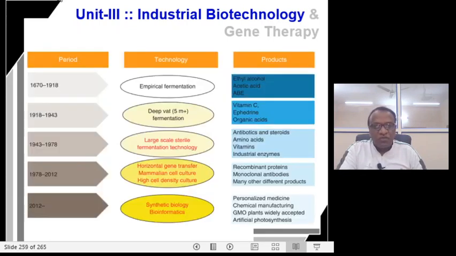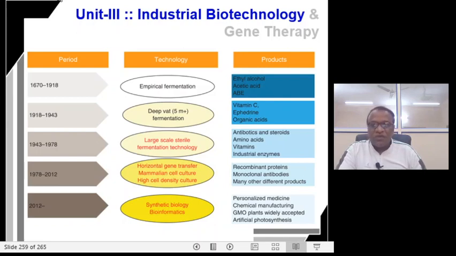Now, what are those two distinct features? One is the technology, the other one is the product. If you just look at this illustration, there are three columns. Column number 1 depicts the period of growth of the fermentation process.